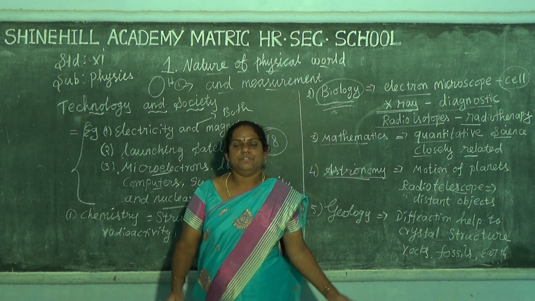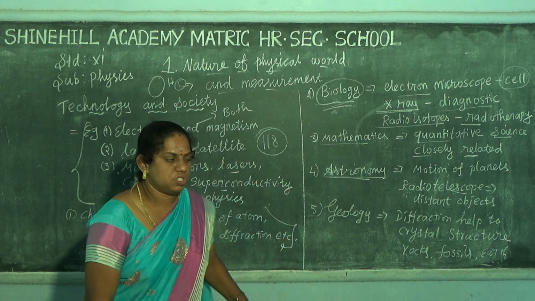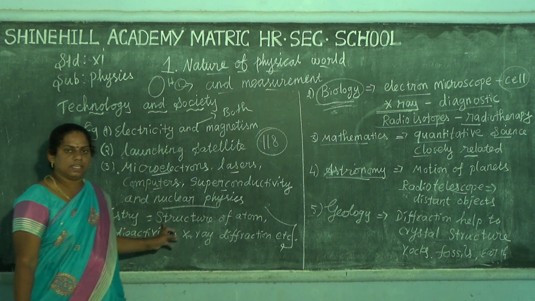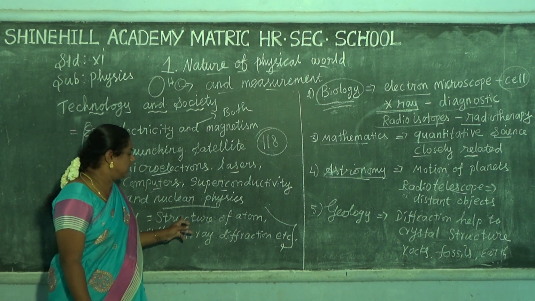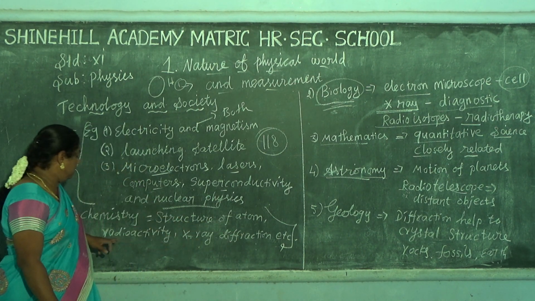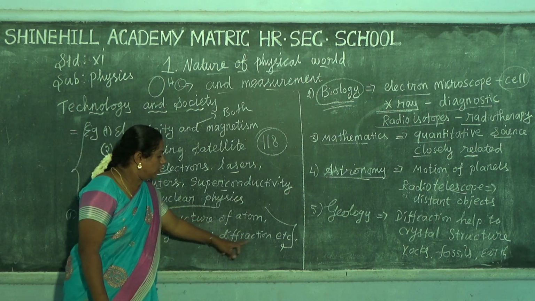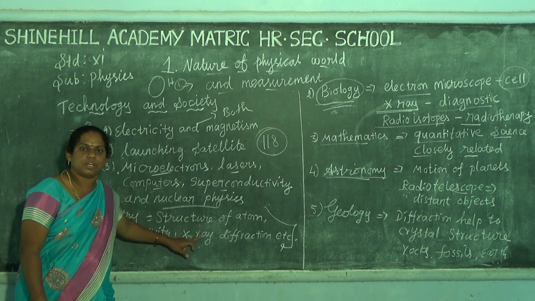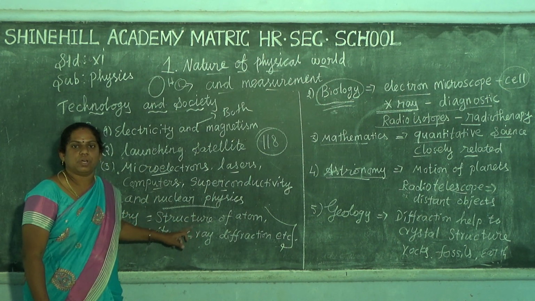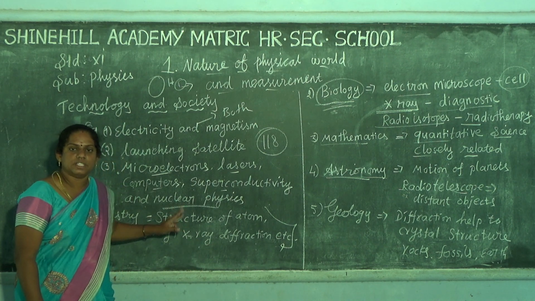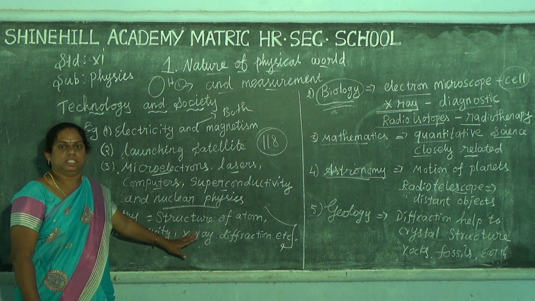That is physics related to chemistry. Chemistry uses the structure of the atom, radioactivity and X-ray diffraction. All three are used to arrange the elements in the periodic table.